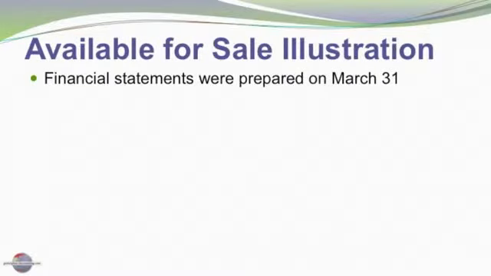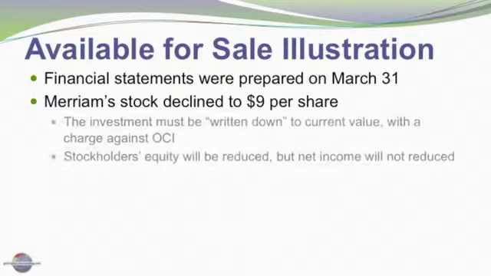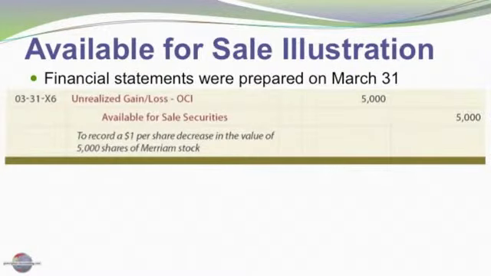Financial statements were prepared at the end of the month. The value of the investment declined from its $10 purchase price to $9 a share. We're going to need to reduce stockholders' equity for the decline in value. And here's how we're going to do this. We're going to debit unrealized gain or loss, other comprehensive income. That's that other comprehensive income component charge that's going to be offset against our stockholders' equity, and we'll credit the investment account, available for sale securities.